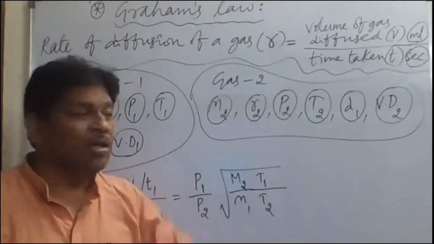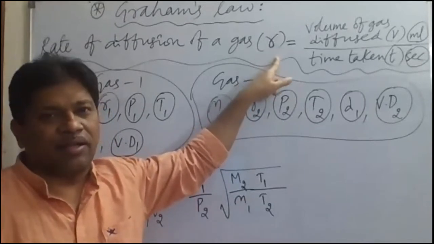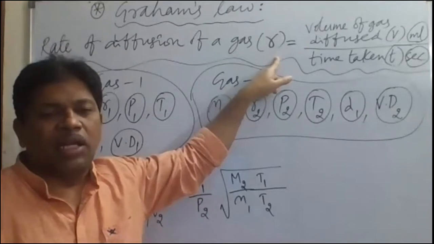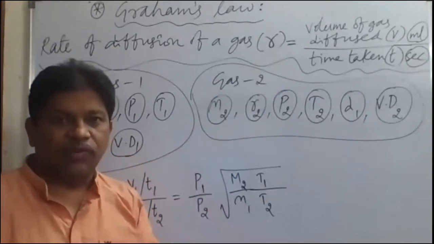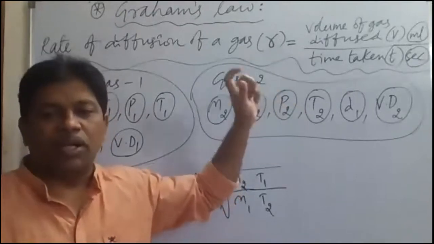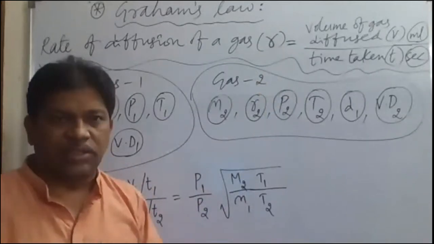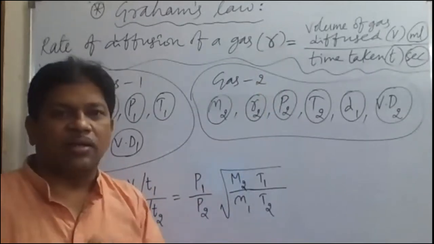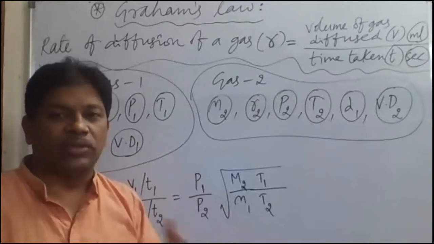So what is the unit of rate of diffusion? Milliliters per second. So rate of diffusion of a gas is equal to capital V by small t, where capital V is the volume of the gas diffused in milliliters and small t is the time taken by the gas to diffuse.